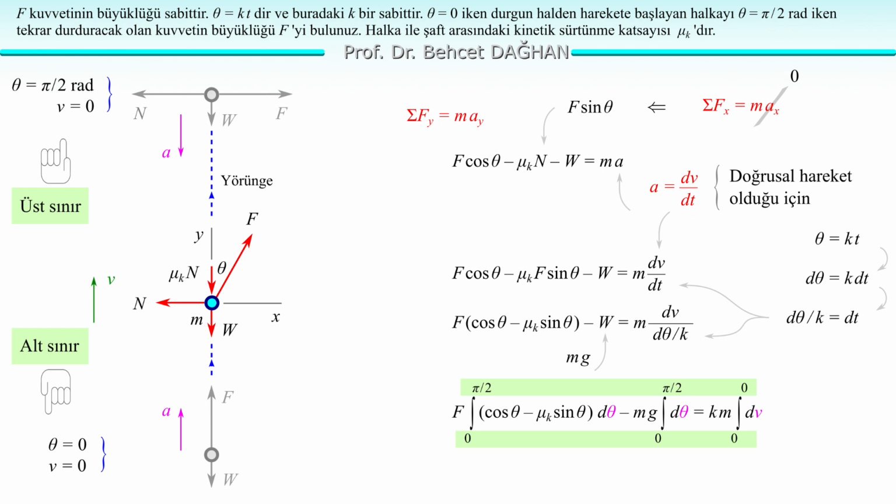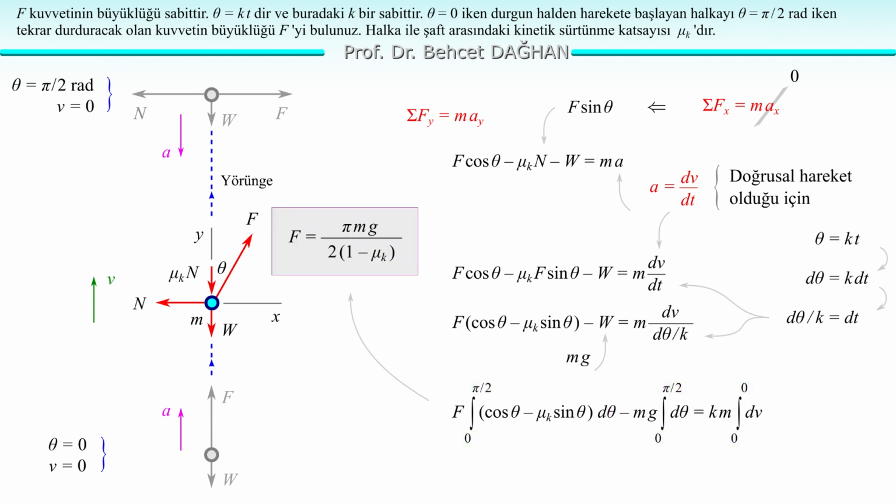If we integrate on the left side and perform the necessary operations, we find F. We find F equals pi mg over 2 multiplied by 1 minus mu k. If we examine this relationship a little more closely, what does it change whether the coefficient of friction is large or small? Let's see.